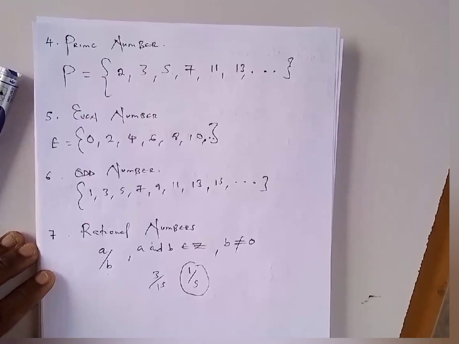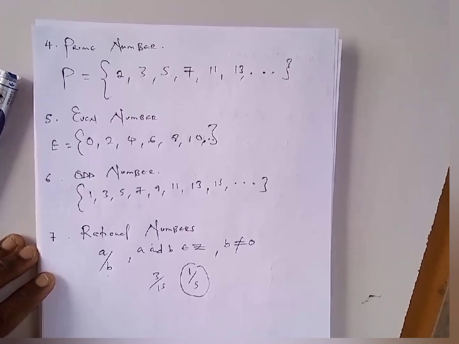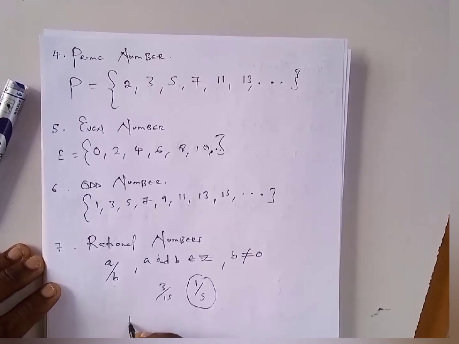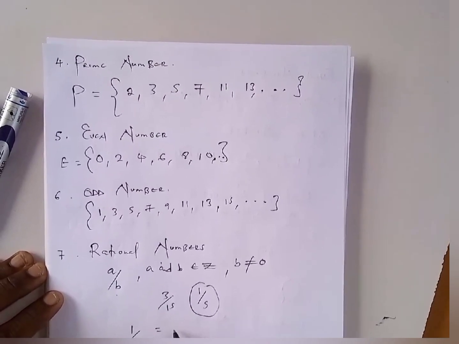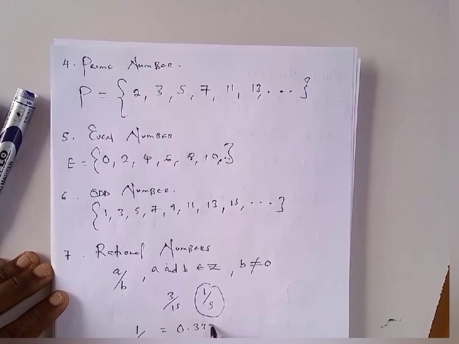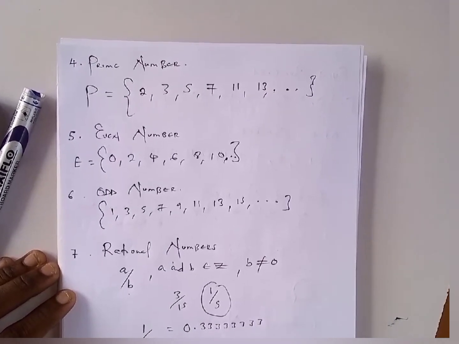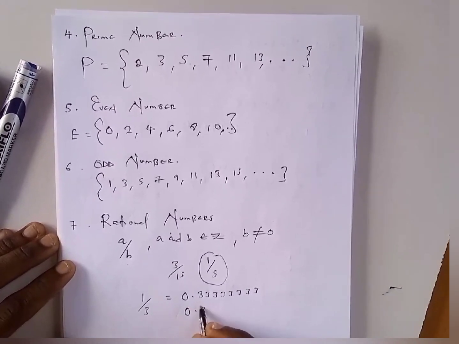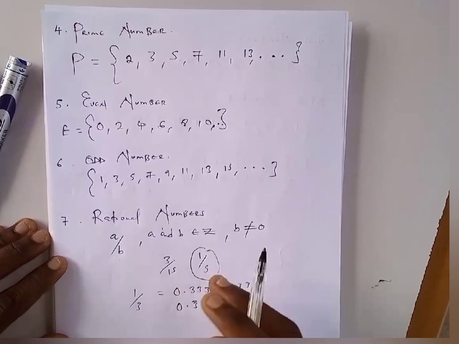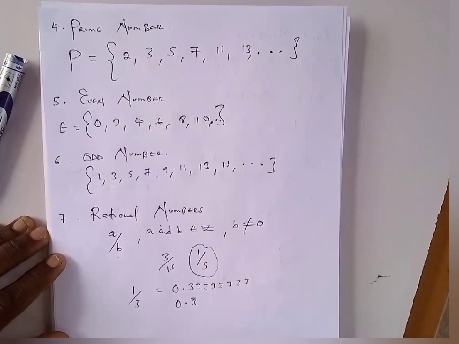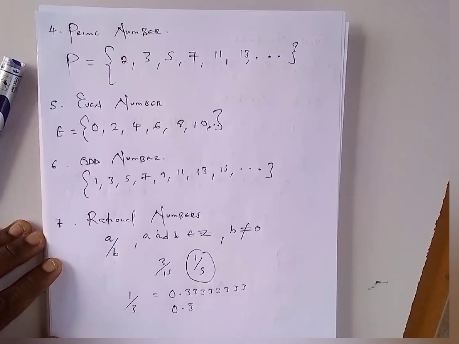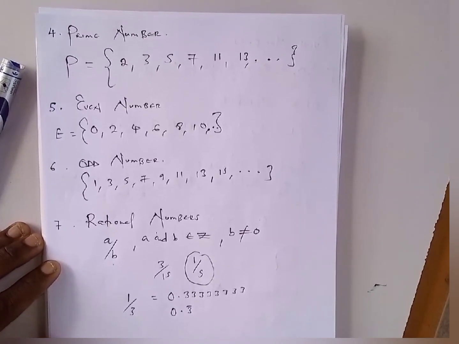Now, the decimal part of rational numbers is always going to be reoccurring, okay? What I mean is, if you divide 1 by 3, you find that the answer is going to be 0.333333. So it's going to be reoccurring, right? So we simply say this is 0.3 bar. Whenever you see a bar on top of a number, it shows you that number is reoccurring, okay? It means that number is going to continue coming this side, right?